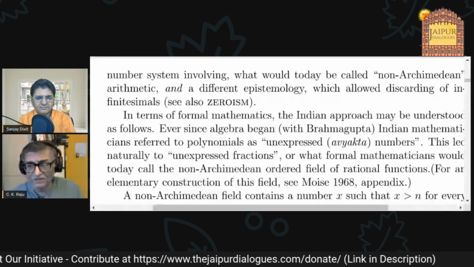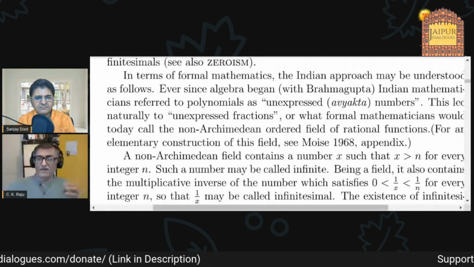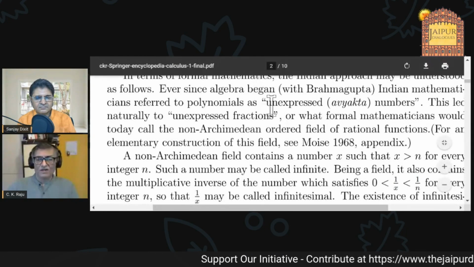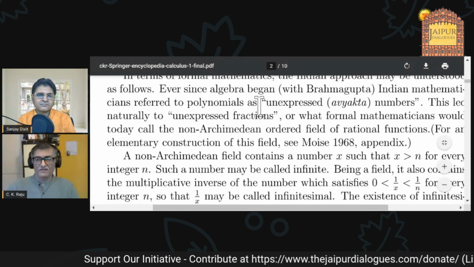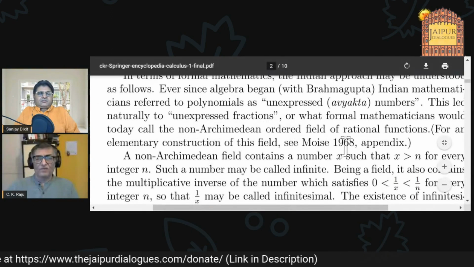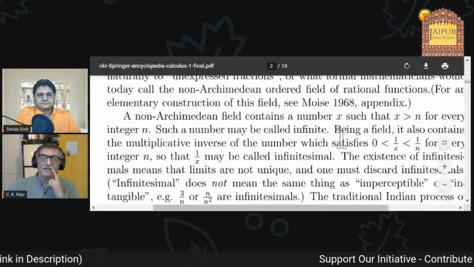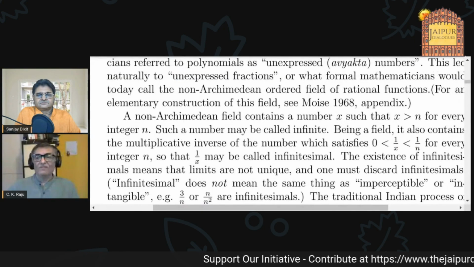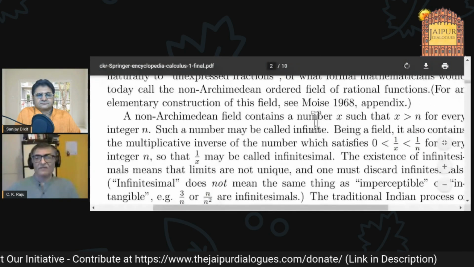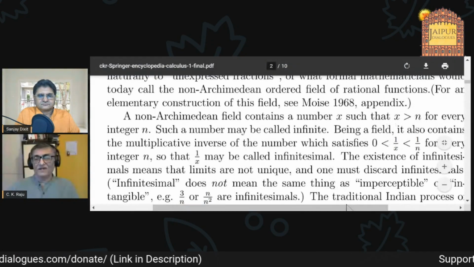Because in India, what was done was different. Brahmagupta started long back the idea of polynomial arithmetic. He had what is called avyak numbers. This is described in this article. It's available online, also from my website, and at Springer. And if you want to know about non-Archimedean fields, there is a book by Moyse at an elementary level. So the point is that in a non-Archimedean field, you will have at least one number x such that x is greater than n for every n. That's the idea of an infinite number, a very large number, greater than n.